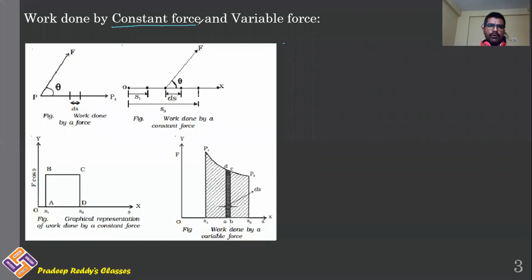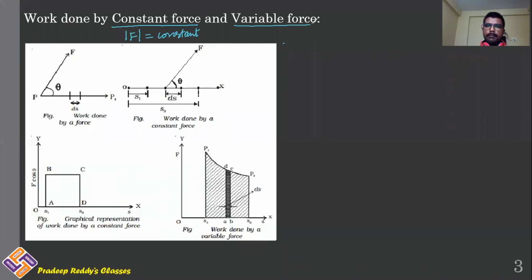Constant force means that the magnitude of force is constant. That means if you are applying a force of 10 Newton on the object, 10 Newton will remain the same. It does not change. There is no variation of force.